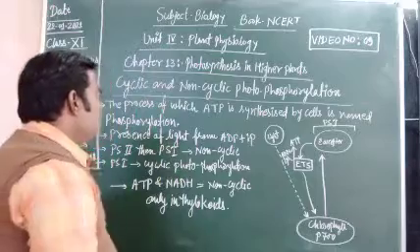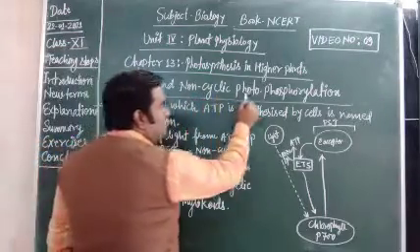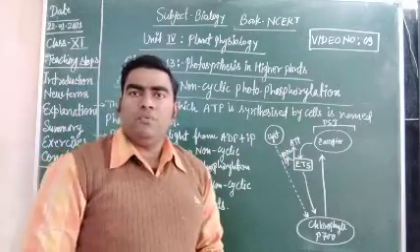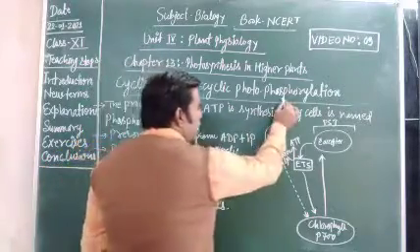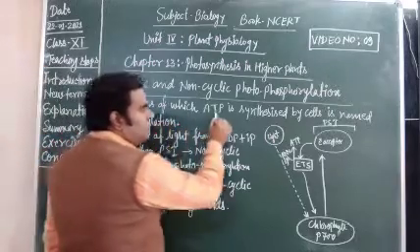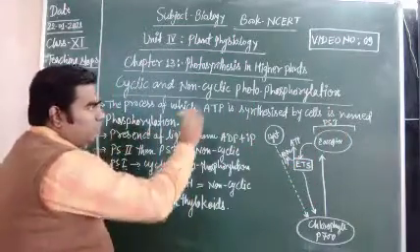Students, you can see here the words cyclic and non-cyclic photophosphorylation. First of all, we have to know the meaning of phosphorylation.